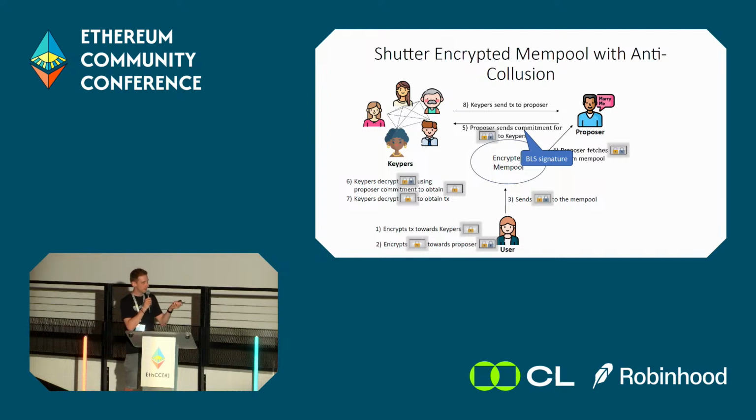So why does this achieve exactly what we want? Essentially, we wanted to avoid that keepers, no matter how many of them are malicious, can decrypt transactions without the proposer commitment. And since the proposer commitment is necessary to take off the first layer of encryption, without the proposer commitments, the keepers cannot do anything. So this is exactly what we wanted to have.